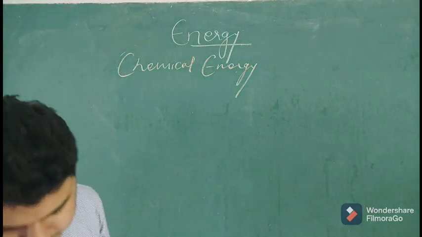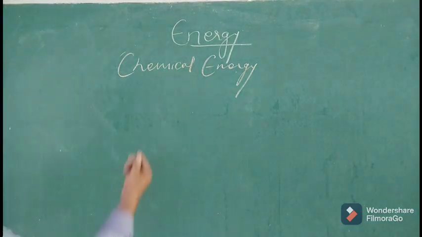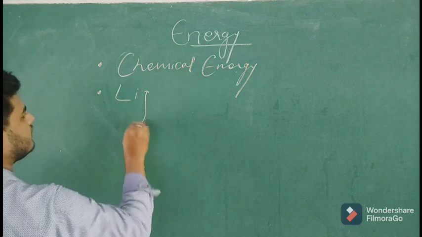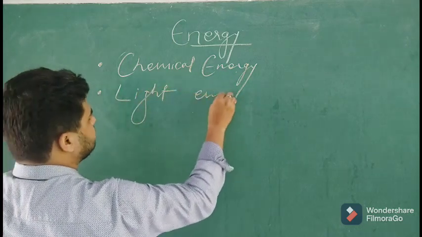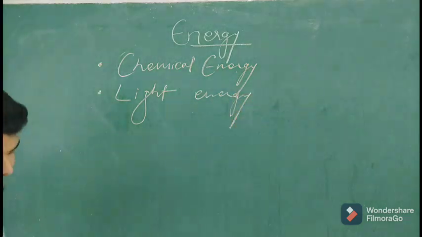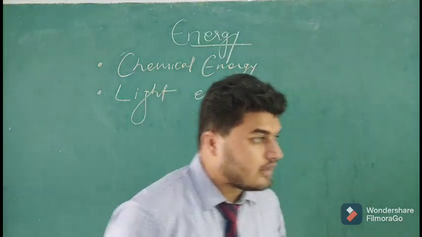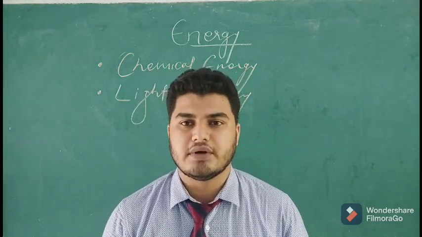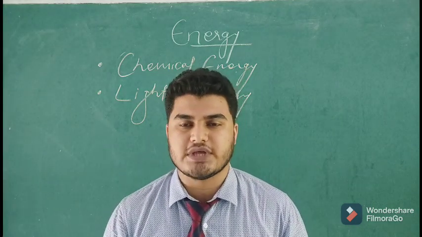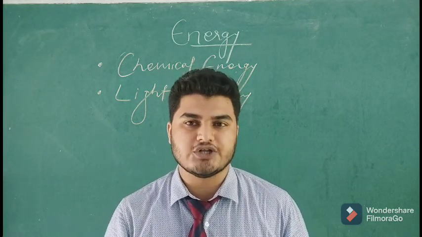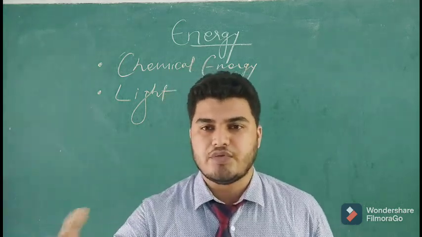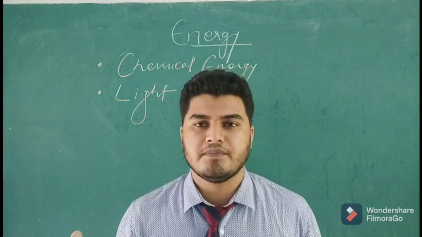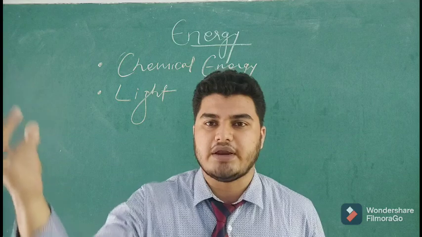Then the next type of energy which you can see around you is light energy. Like in the daytime you open the window, there is light coming from the sun, right? Everywhere outside there is light coming from the sun. So the sun is the source of that light energy. Like you switch on your bulb, the light glows into your room and spreads everywhere. So the bulb becomes the source of light energy.